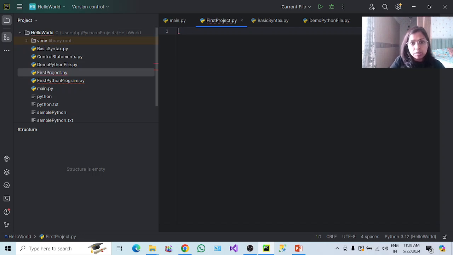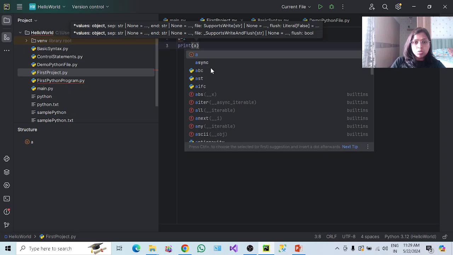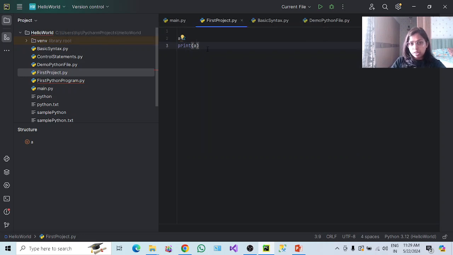So let's suppose I want to see what the data is. We have basically integer, float, string, and boolean. This type of data we can have. So let's say we create one variable and I store the value 2 and I want to print this value. What I need to do is use the print function. Print is a built-in function.